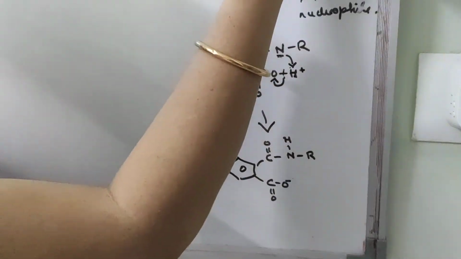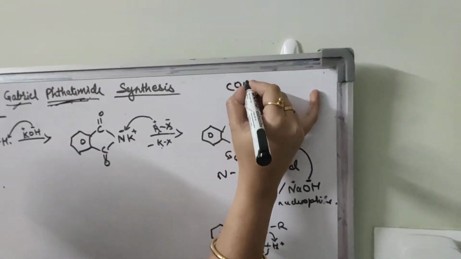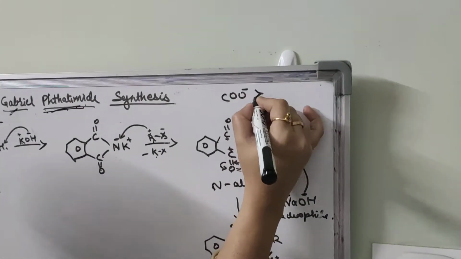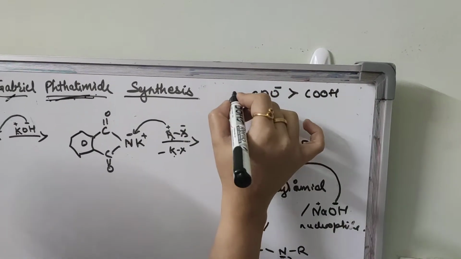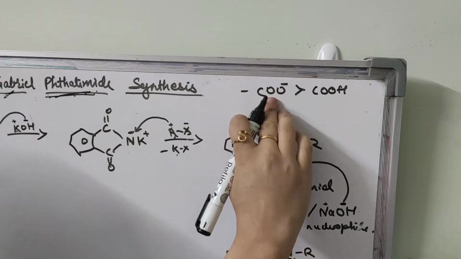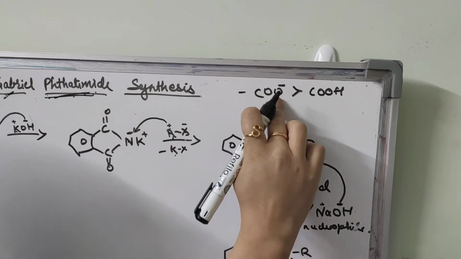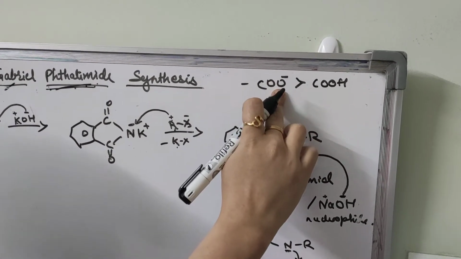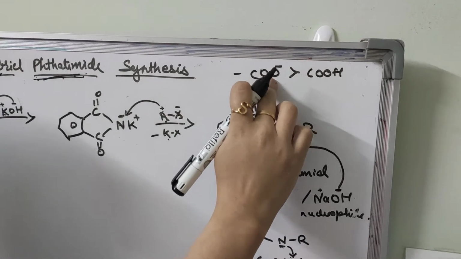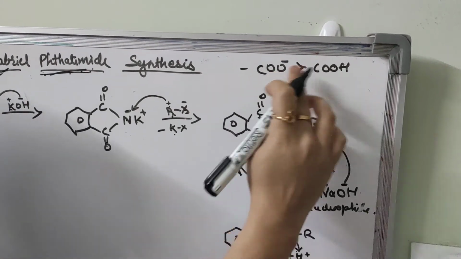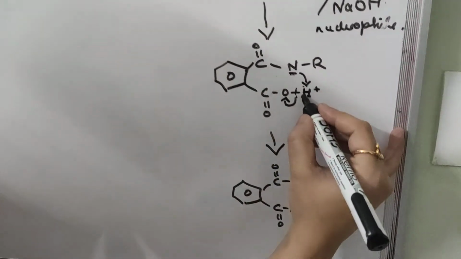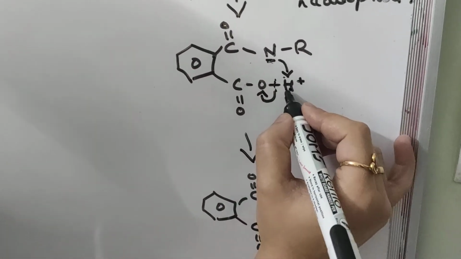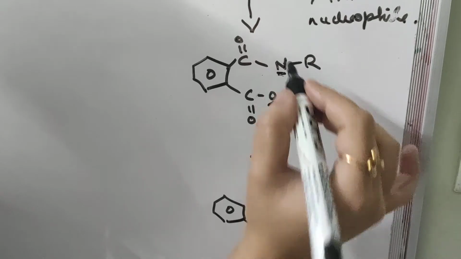This happens because COO minus is more resonance stable than COOH. That is why the shifting of the proton takes place from the oxygen to the nitrogen.